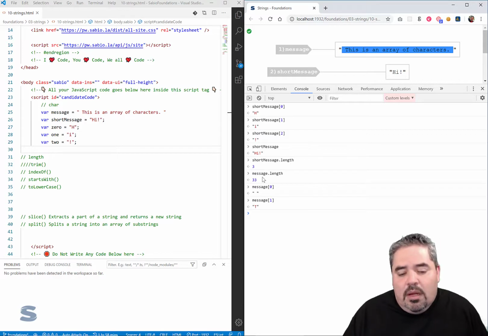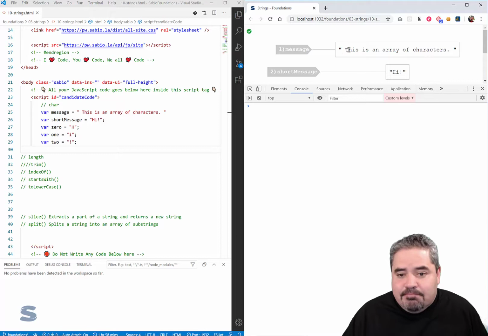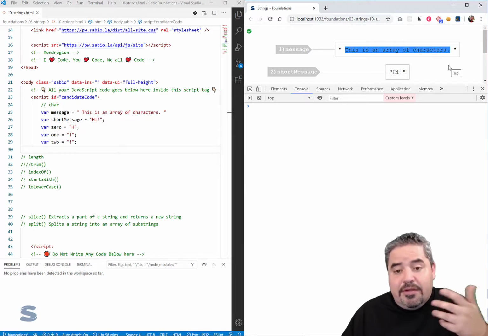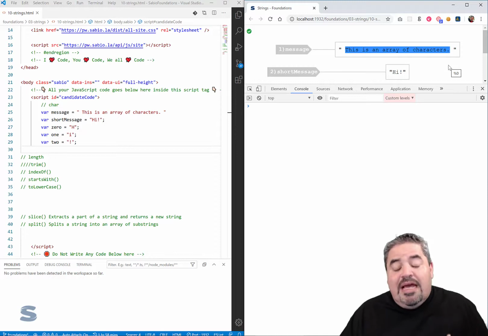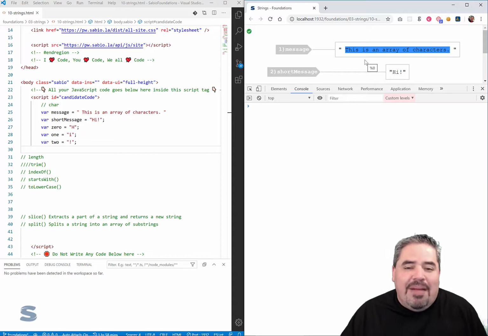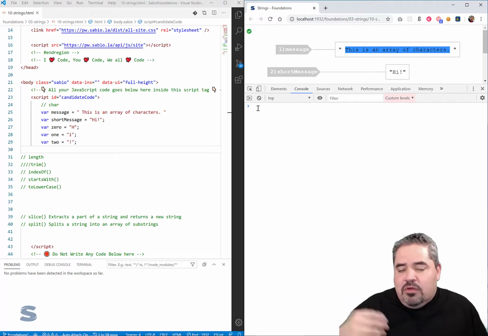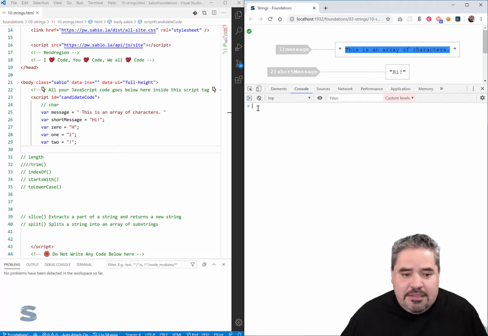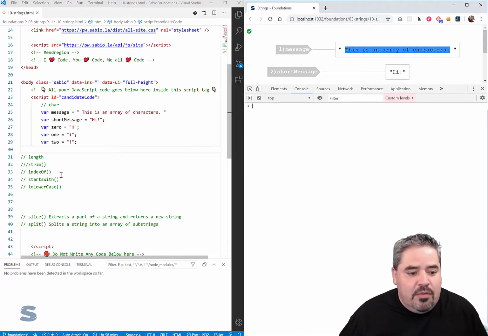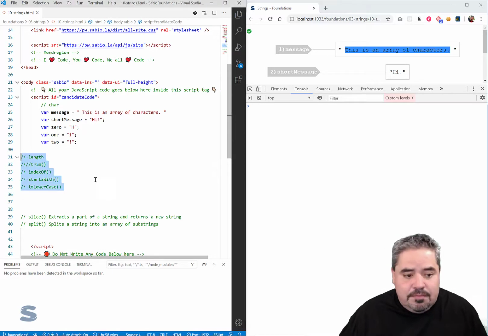So really important, start thinking about this array of characters, aka a string. Think about a string as an array of characters, that we can access each individual character by index. This is going to be very helpful later on when you start trying to learn a little bit more about arrays. So the other thing I want to, now we have a number of things to cover.